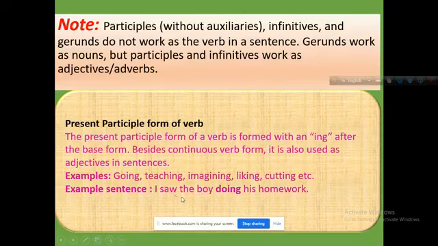In a sentence, you will get: I saw the boy. I saw the boy is the main sentence. Saw is the main verb here, that means the finite verb. I saw the boy doing his homework. Here doing is also a verb. Do with ing added is also a verb. Here doing is not a main verb, it is a participle.